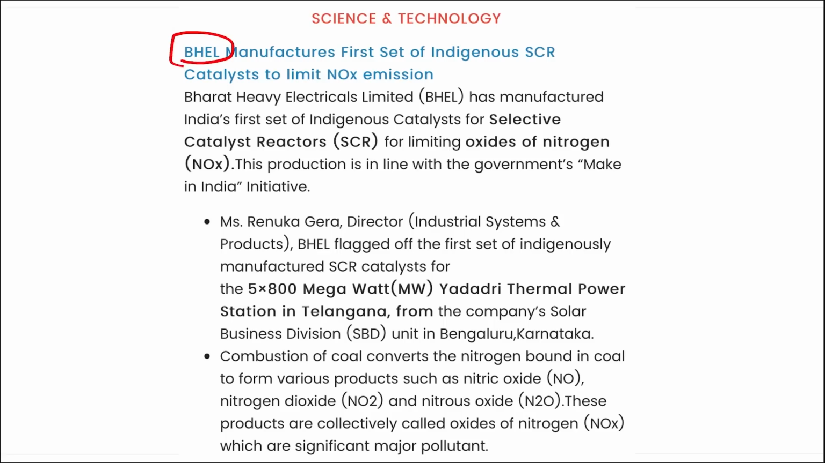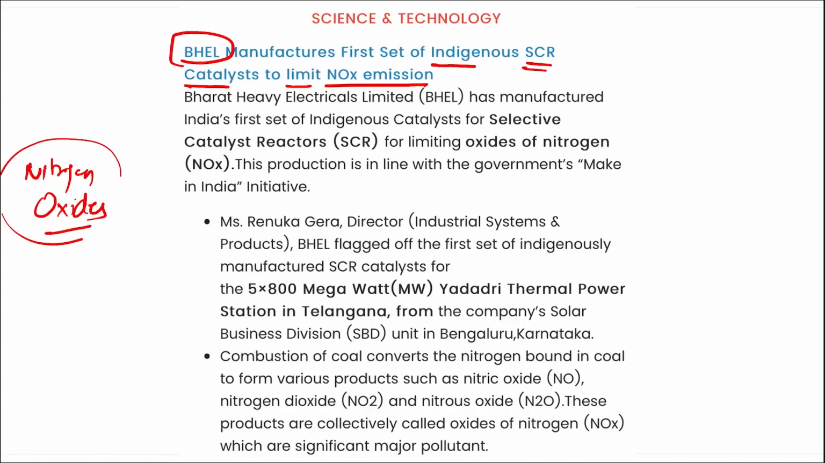Next is BHEL manufactures first set of indigenous SCR catalyst to limit NOx emission. I repeat, what is this NOx? It is your nitrogen oxides, right? So BHEL manufactures first set of indigenous SCR, that is your selective catalyst reactors, for reducing the nitrogen oxides emissions from the atmosphere.